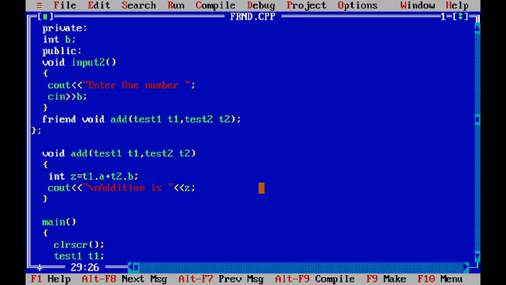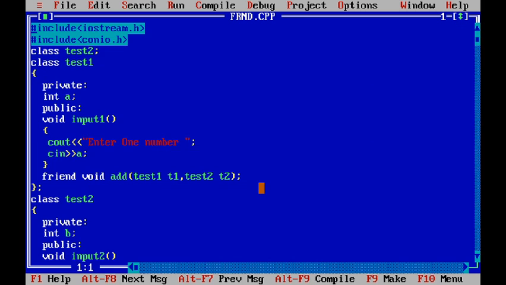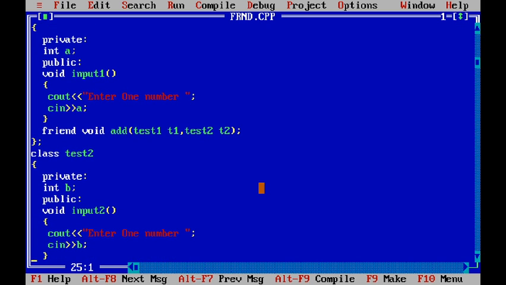Test2 is the class, right? Okay, then we will execute. Enter one number. For example, we will enter 15. Sorry, the second value we have not taken as b, we have taken it as a itself. C and b.